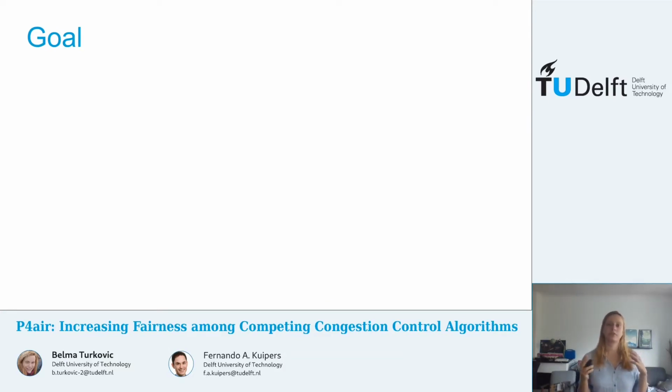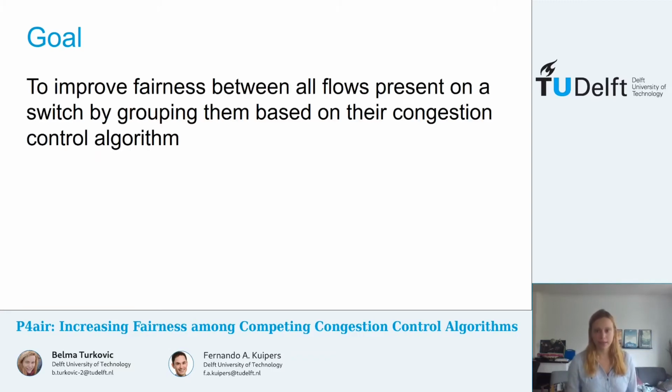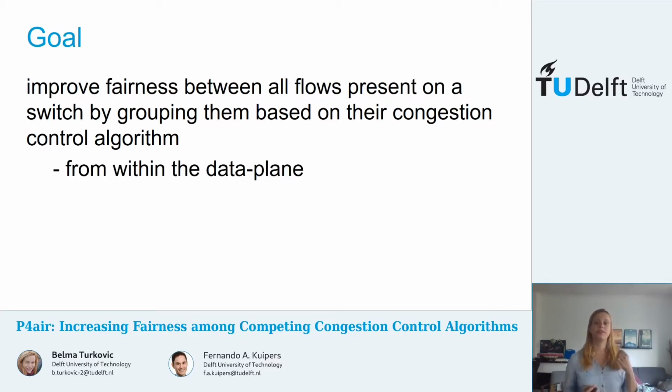Just due to these previously mentioned issues, so low fairness on one side and many new algorithm proposals on the other side, in this paper we decided to enforce the fairness from within the network itself. And we want to do this by grouping the flows based on their congestion control algorithm. Thus, we want to make use of the inherently good intra-fairness properties most algorithms are designed with. In addition, we want to do this from within the data plane. So we want to be able to deploy our algorithm on the switch itself.